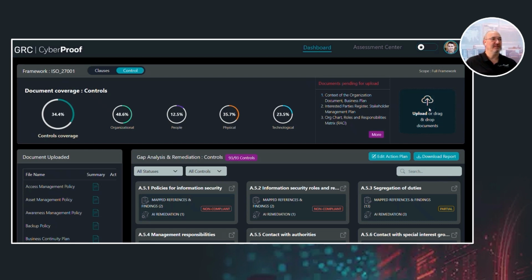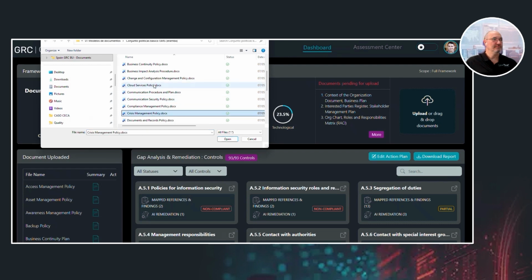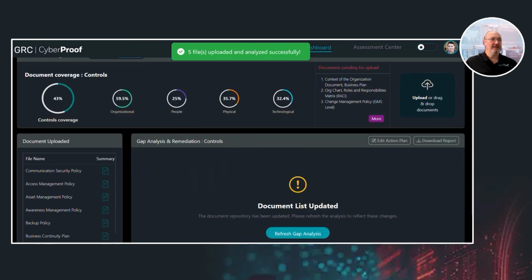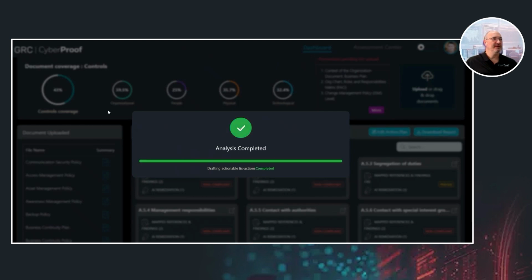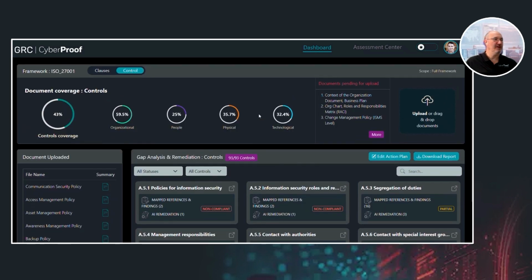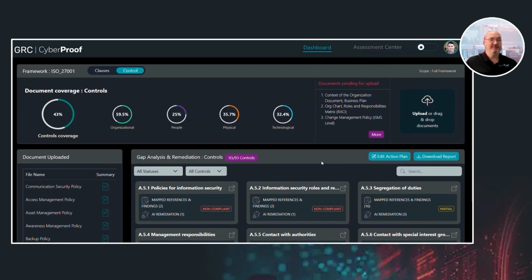Let me do that with few documents. I need to refresh the gap analysis, and the system will consider all the documents. You can see that all the scorings for organizational, people, physical, and technological controls are updated. Okay, finally, the system generates an AI remediation plan, and I can download this in a full report.